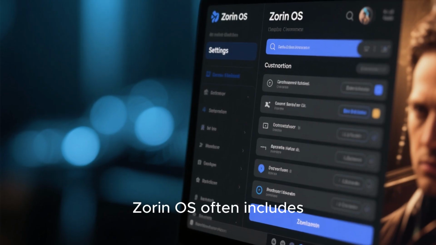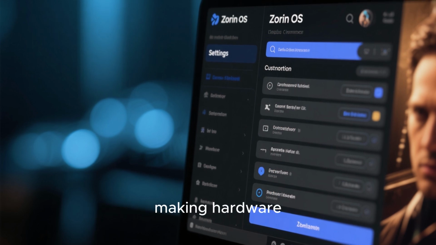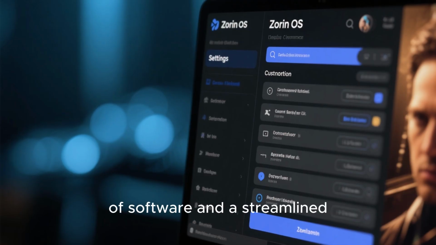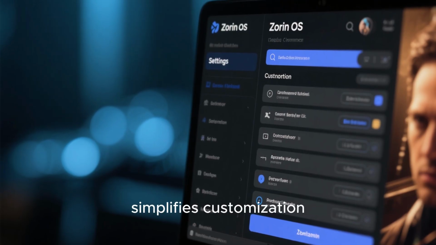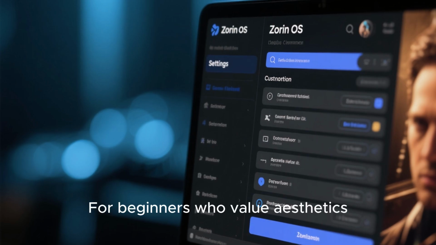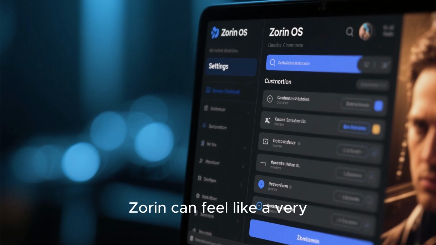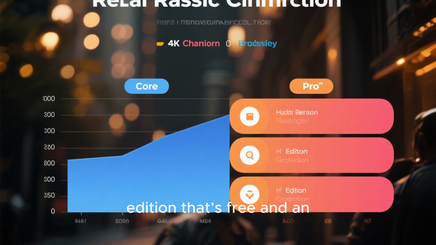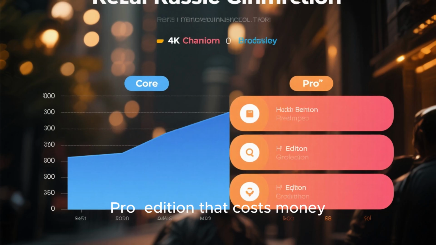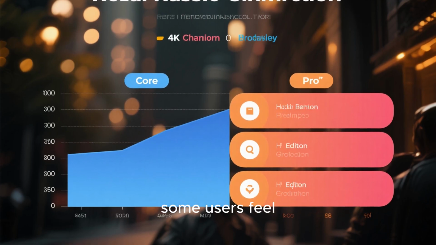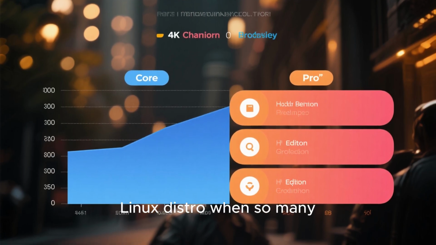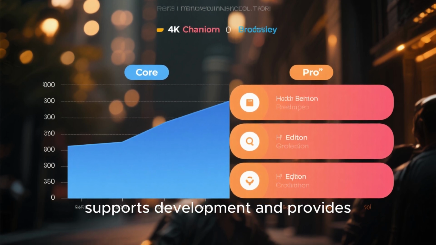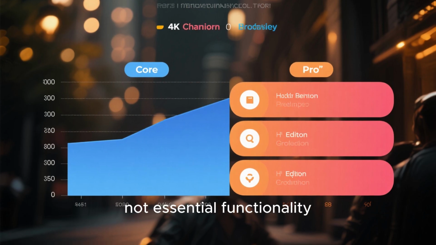Zorin OS often includes proprietary drivers more seamlessly, making hardware setup easier for some users. It also provides a curated selection of software and a streamlined settings panel that simplifies customization. For beginners who value aesthetics and ease of use, Zorin can feel like a very welcoming entry point into Linux. However, Zorin has a Core edition that's free and a Pro edition that costs money. While the free version is perfectly usable, some users feel uncomfortable paying for a Linux distro when so many alternatives are free. That said, the paid version mainly supports development and provides extra themes and software, not essential functionality.